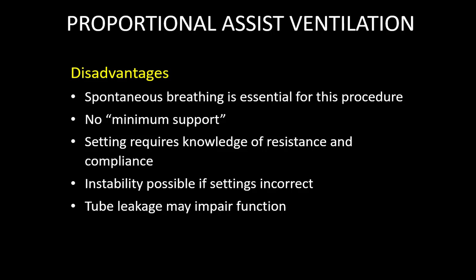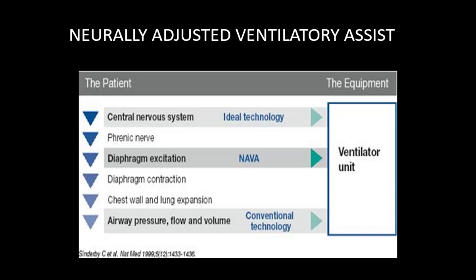Setting requires knowledge of resistance and compliance. Instability is possible if settings are incorrect, and tube leakage may impair function, because tube leakage will give a message to the ventilator that the patient is demanding more and more. Because in leakage the flow will go to waste, the ventilator will feel that the patient is taking more. So that can hamper the whole process.